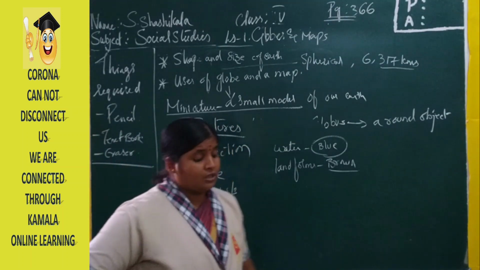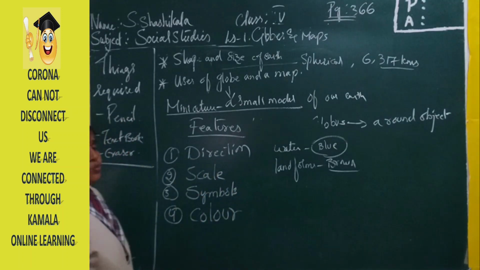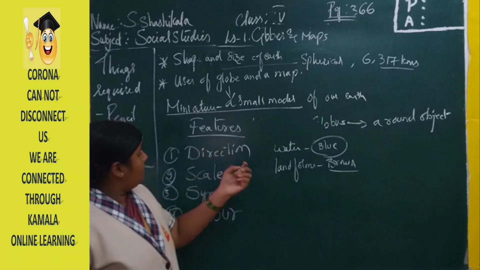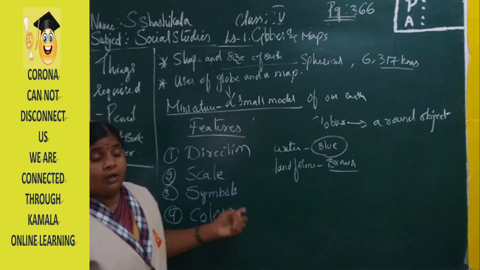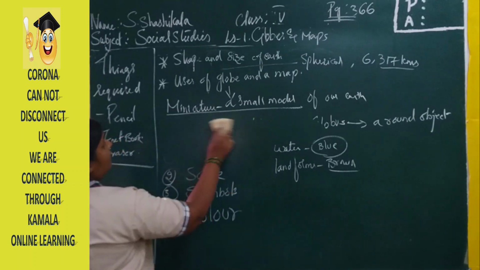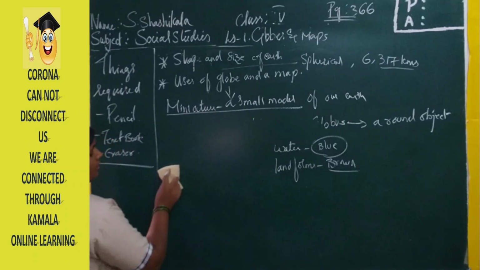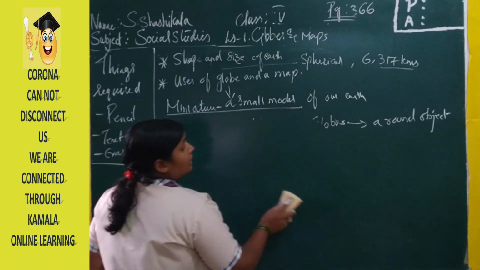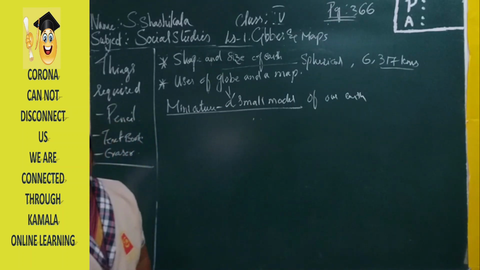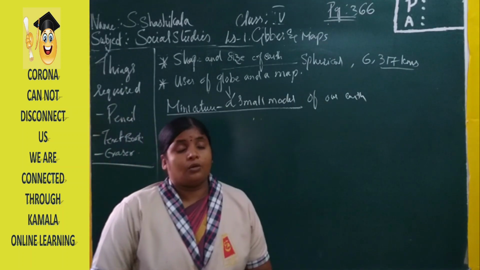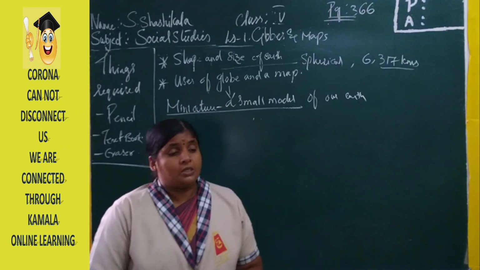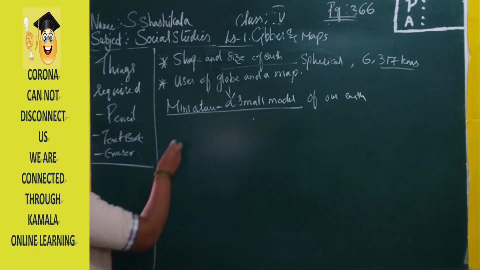Now next we have the types of maps. We have discussed what a map is, the representation of the earth, and the features of the map: direction, scale, symbols and color. These are the important features of the map. Now moving to the types of maps. In the globe we don't have any types. It is a round object where we can identify a particular country or continent. That is helpful for us to locate the places. But the maps are